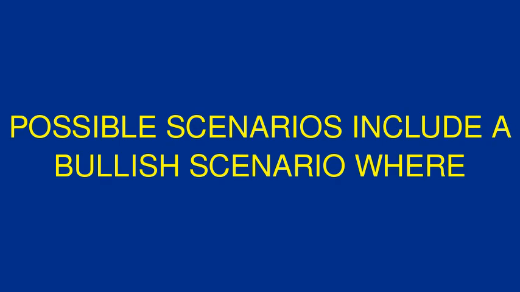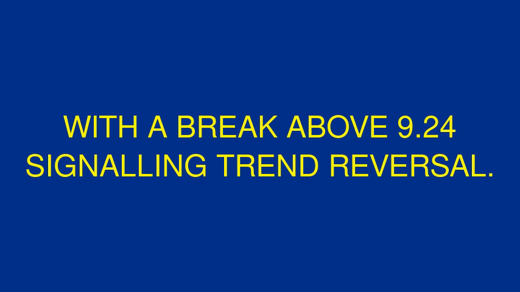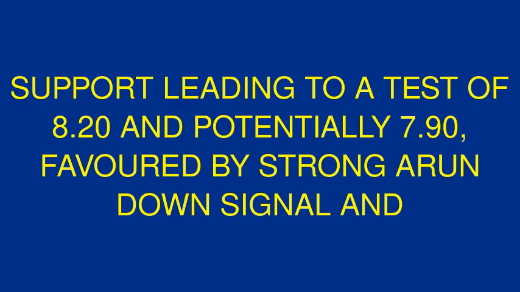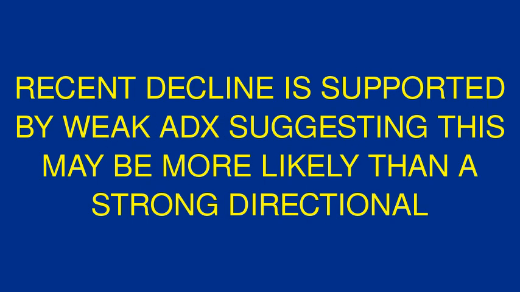Possible scenarios include a bullish scenario where oversold conditions and positive Chaikin oscillator could trigger a bounce toward 9.00 resistance, with a break above 9.24 signaling trend reversal. A bearish scenario could see failure to hold 8.50 support leading to a test of 8.20 and potentially 7.90, favored by strong Aroon down signal and negative OBV. A neutral scenario of consolidation between 8.50 and 9.00 as the market digests the recent decline is supported by weak ADX, suggesting this may be more likely than a strong directional move.